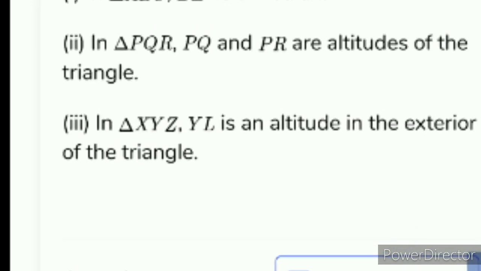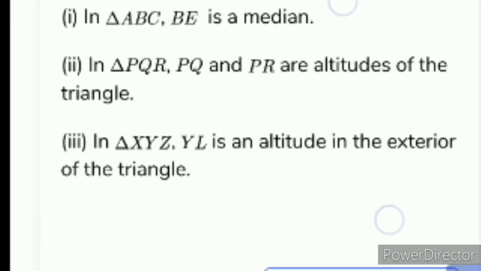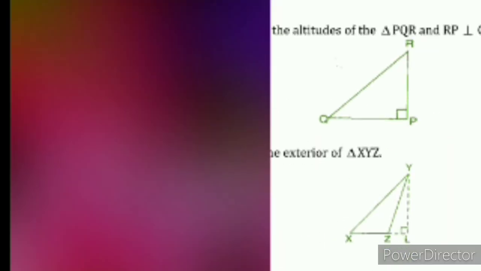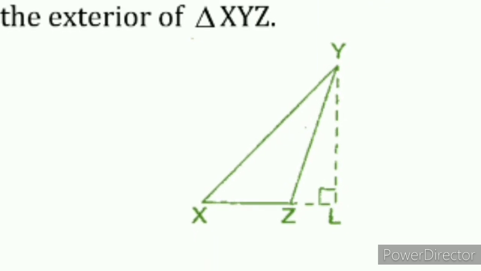Yes, here YL. L is not a point on triangle XYZ. They are only mentioning that it is the exterior of the triangle. It should be outside the triangle. First we should draw triangle XYZ in this way. Then extend Z to L, right hand side, using dotted lines.